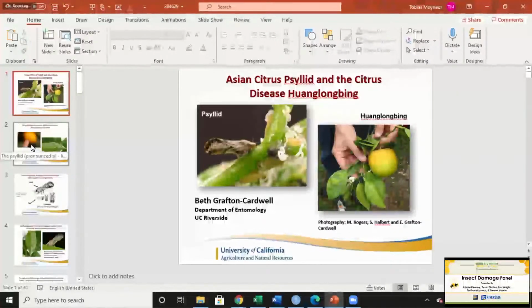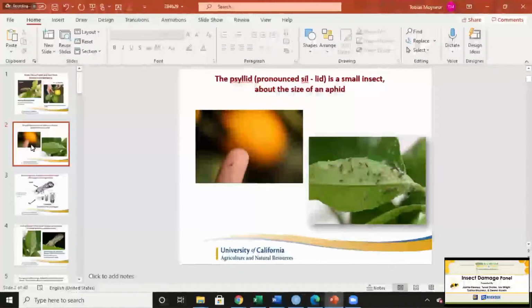And then on the right, this is the bacterial disease that can be transmitted within the gut of the psyllid. And it is passed from the psyllid, mostly through the adult, into the tree. And within 3 to 5 years, that tree will ultimately die. And if other psyllids feed upon this tree that has this bacteria inside of it, they will pick up that bacteria and it will just continue to spread. And like Jamie said, these insects are pretty small, but when you know how to look for them and where to look for them, it gets pretty easy.